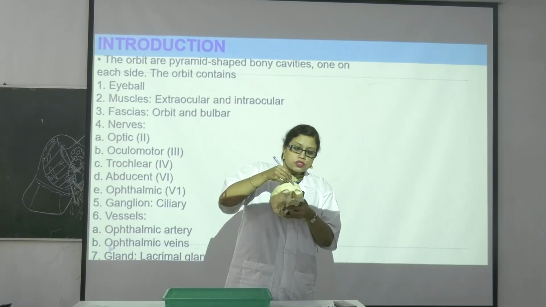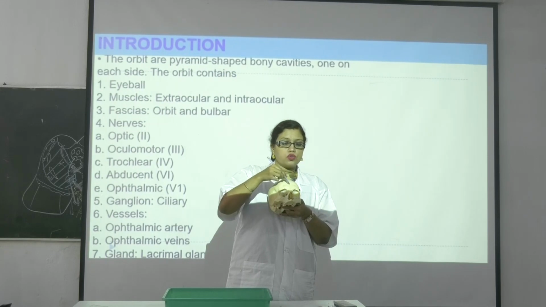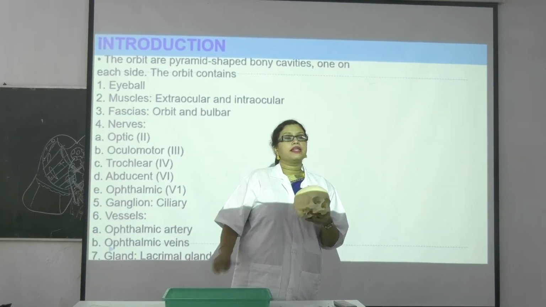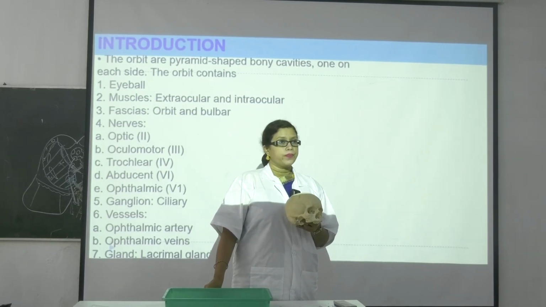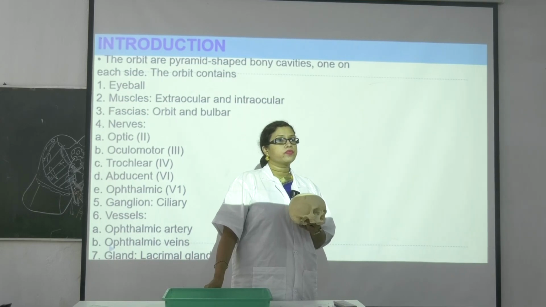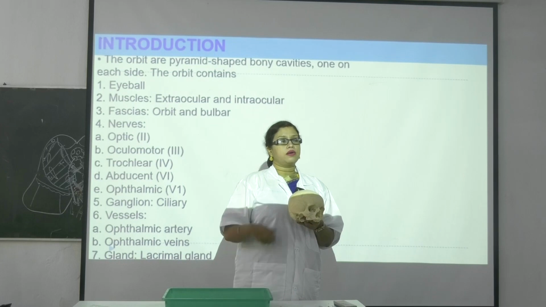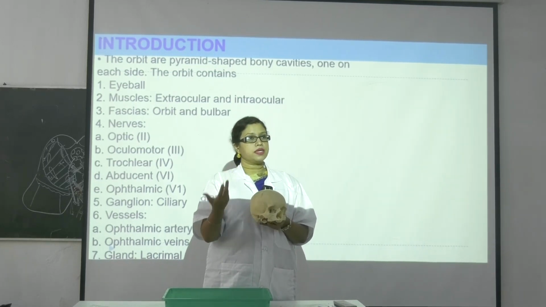And what is this structure? এটাকে কি বলে? Glabella. Okay, between the superciliary arches, this portion is known as glabella. Glabella is clinically important. There is one thing known as glabellar tap. What is that? We are persistently pressing over the glabella for a persistent period.